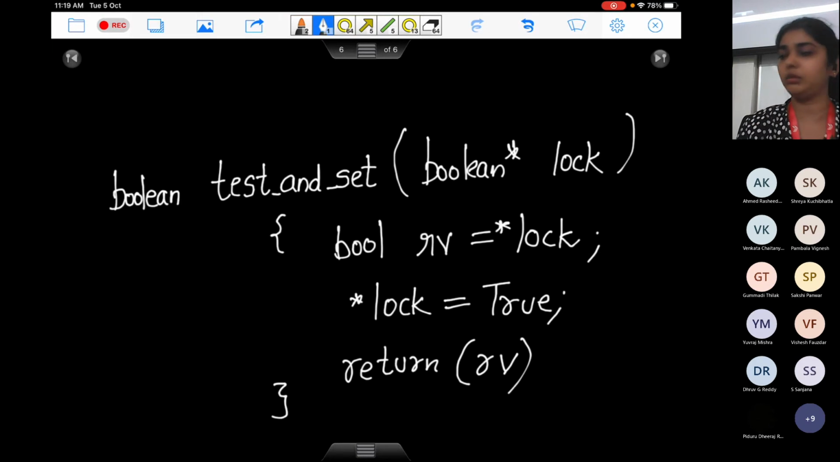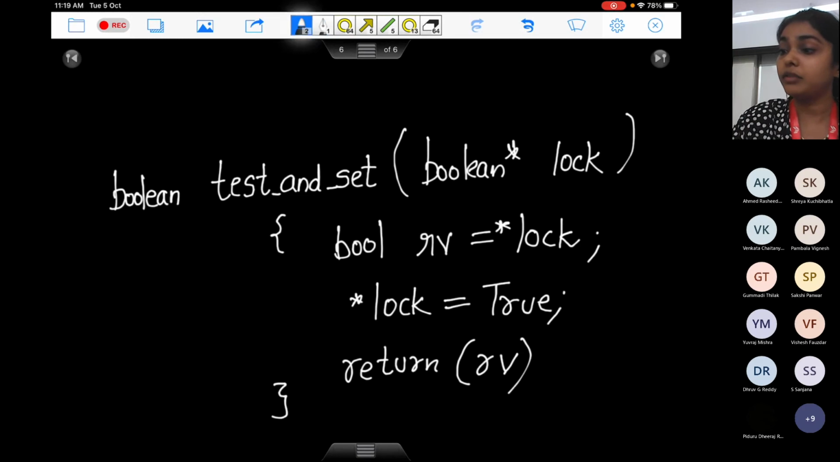Anyone online? Can you tell me what this code will do? In plain English, what is this doing? It returns the initial value of lock. Exactly. So what it is doing, it is returning you the old value of lock.